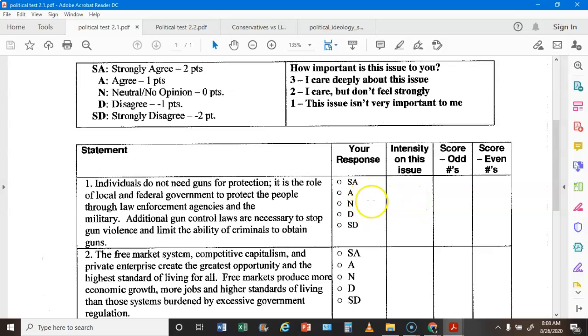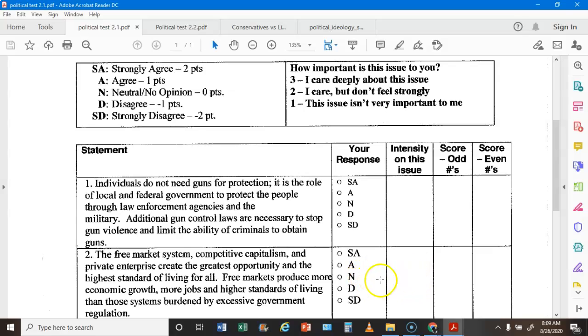Then I'm going to multiply my score times my intensity. And because this question is number 1 and 1 is an odd number, I'm going to write my score right here. For number 2, I'm going to do the same thing. I'm going to answer, I'm going to write down my point value, and I'm going to write down my intensity.